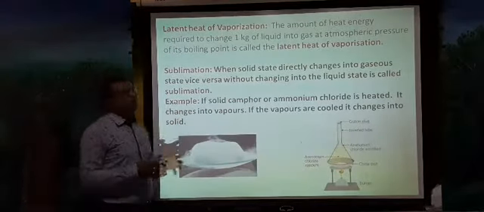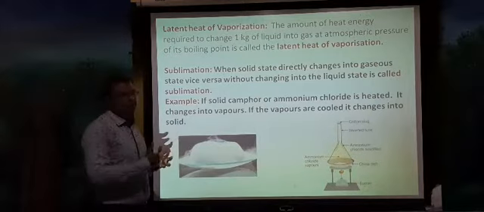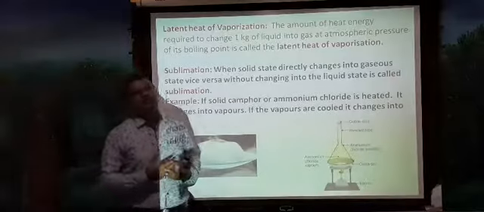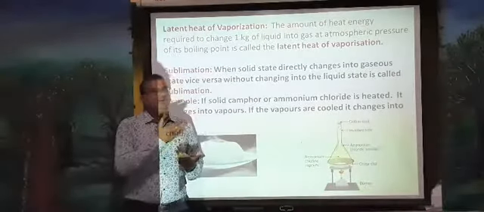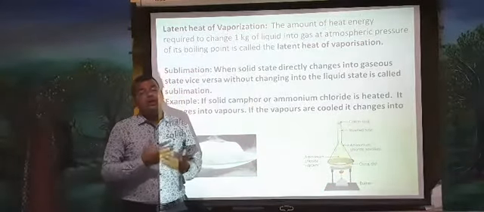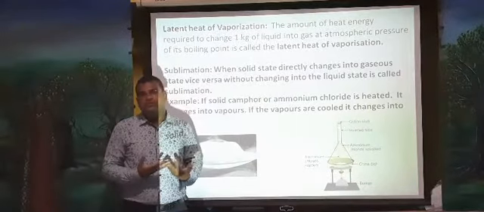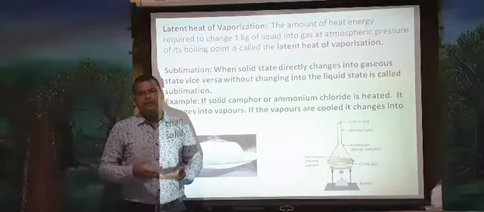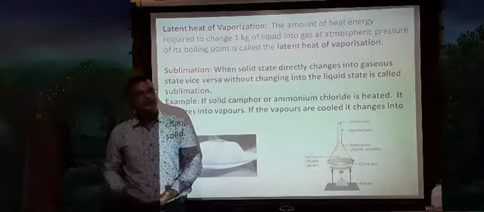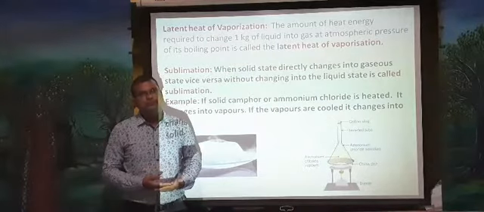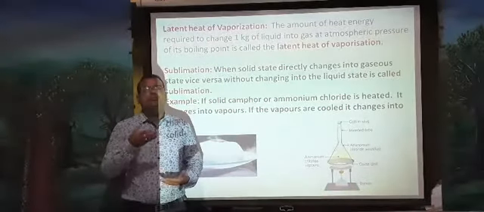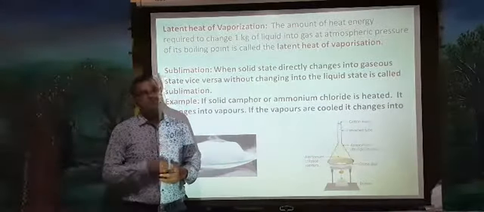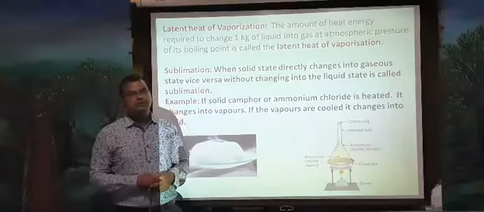So these are the important topics we have covered today. First, we discussed whether matter can change its state, and how temperature affects the change of matter from one state into another. Then we discussed melting point, latent heat of fusion, boiling point, and latent heat of vaporization. In the next class we will discuss the remaining part of the chapter. Thank you.